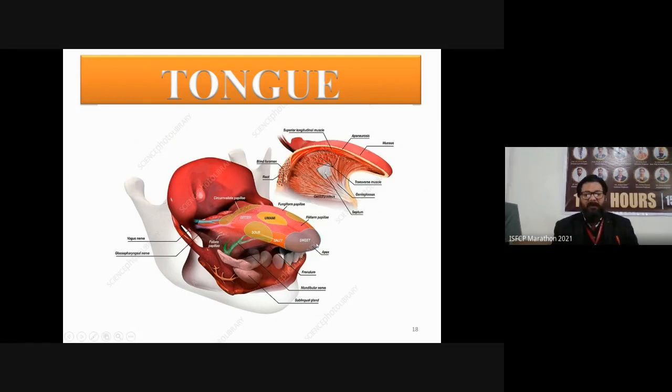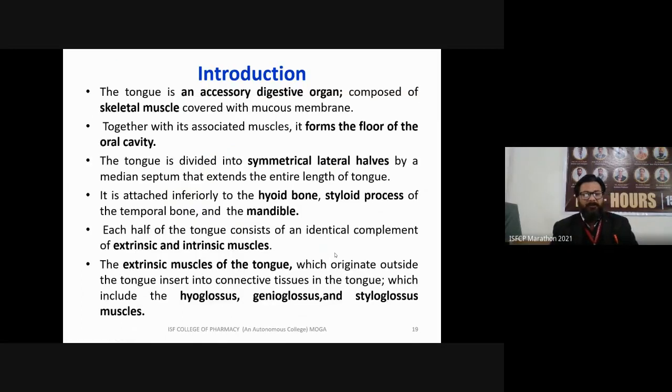Now I am going to share some basics about the tongue. The tongue is an accessory digestive organ. We know that without the tongue there is no taste and we are not capable of identifying a particular taste. It is composed of skeletal muscle covered with mucous membrane. Skeletal muscle means voluntary muscle, and we can control the movement of that muscle. It is covered with mucous membrane, and together with its associated muscle, it forms the floor of the oral cavity.